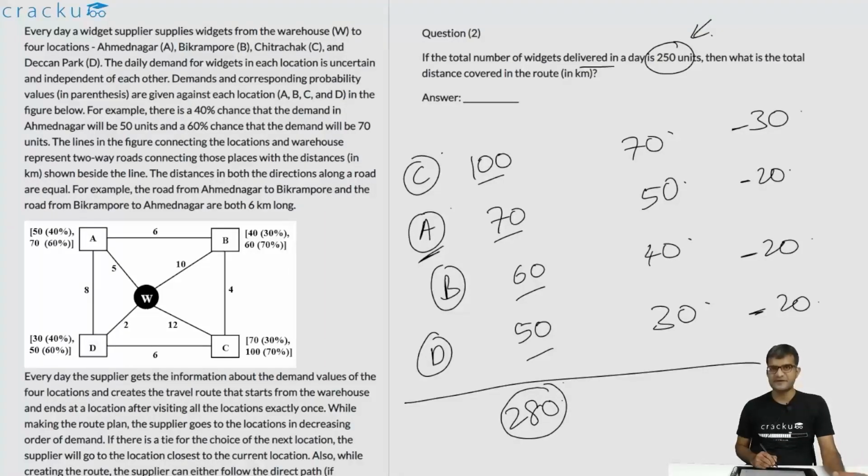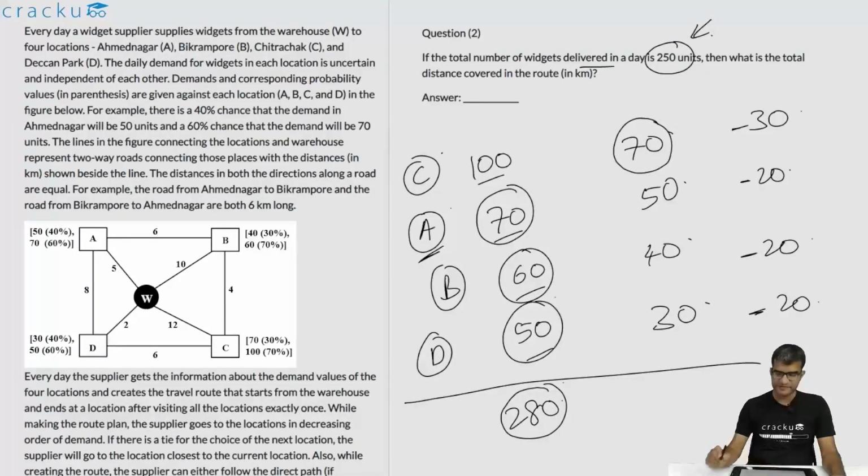The only way this can be done is if C ordered 70, A ordered 70, B ordered 60 and D ordered 50. In this particular case, the order of travel from the warehouse: he can either go to A or C. He is going to go to A, because A is closer, only 5 kilometers away. After that he has to go to C, after C he has to go to B, and after B he has to go to D.